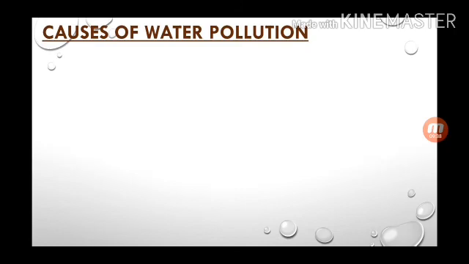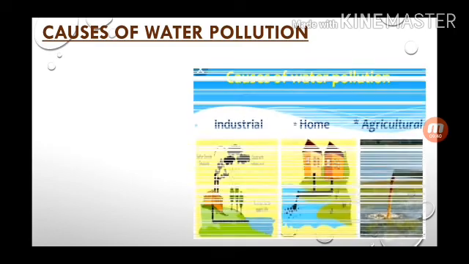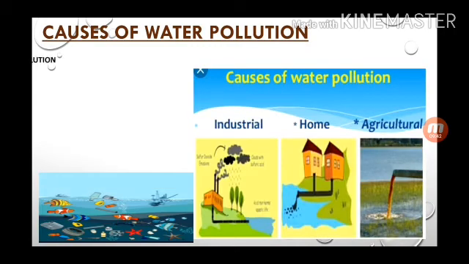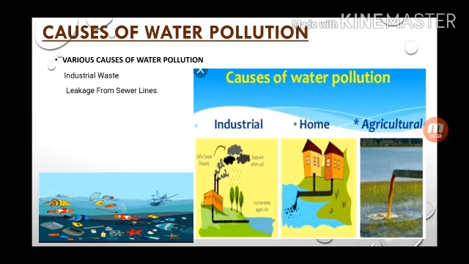Causes of water pollution. There are various causes of water pollution: industrial, home, meaning domestic uses, and agriculture. These are the causes of water pollution. First one is industrial waste. Second one is leakage from sewage lines.